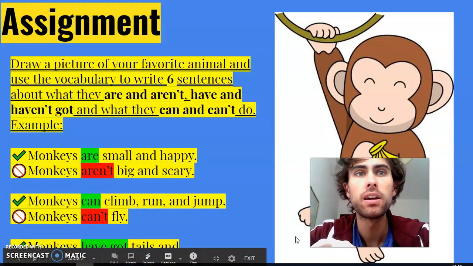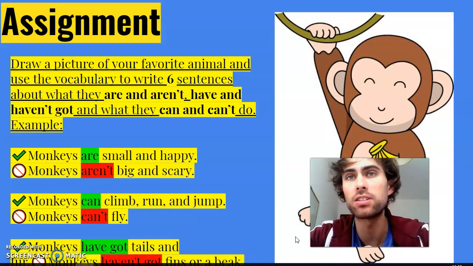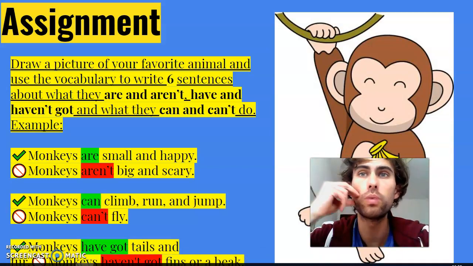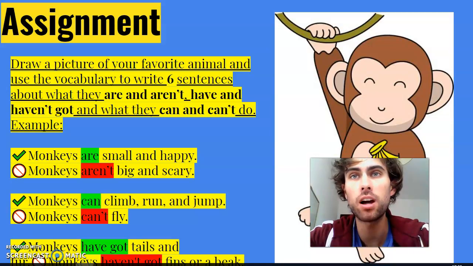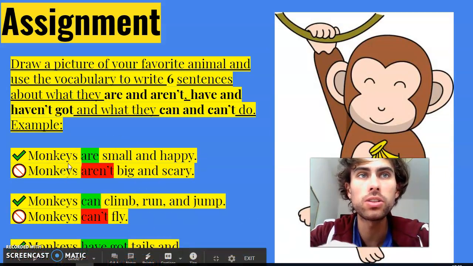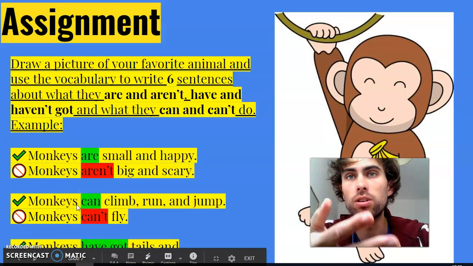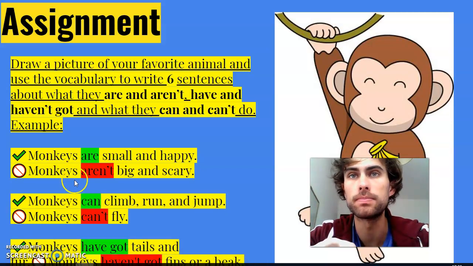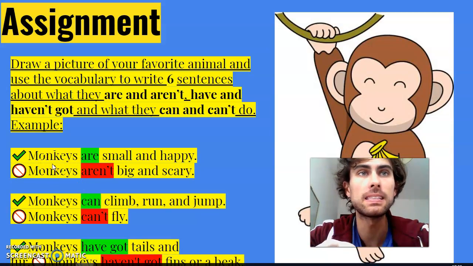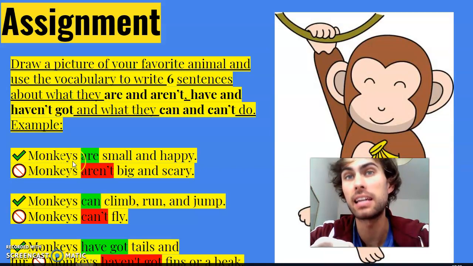And finally, the last one's what they have and haven't got. Okay, so they have got beaks, or they've got whiskers, but they haven't got tails, or they haven't got scales. Okay? And you'll notice in all the sentences, the animal ends in an S. Okay? So when you talk about an animal in general, you talk about it plural. So you're going to say monkeys, or horses, or tigers, or lions, ending in an S.